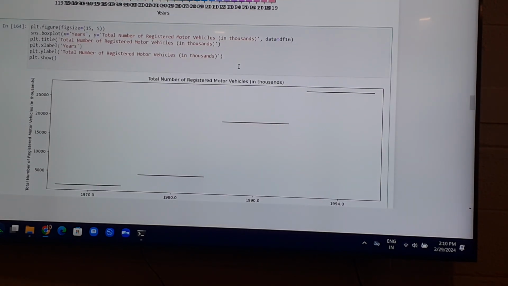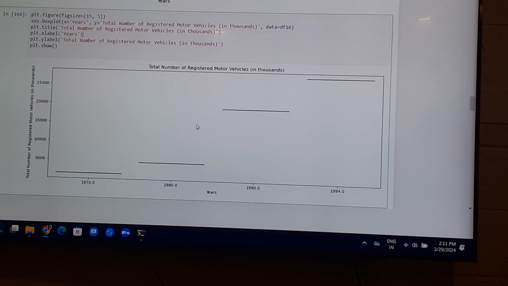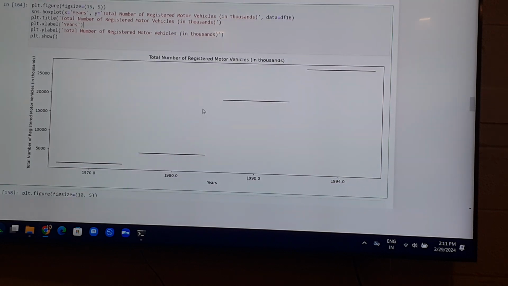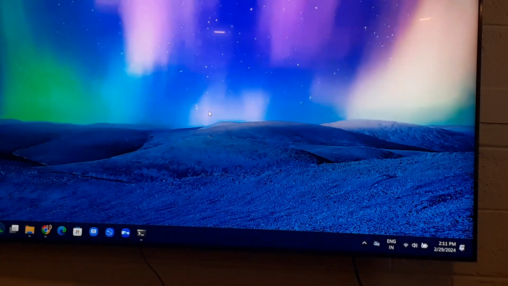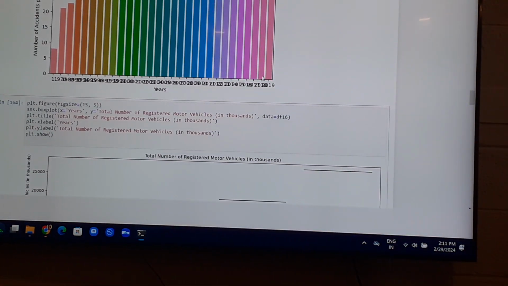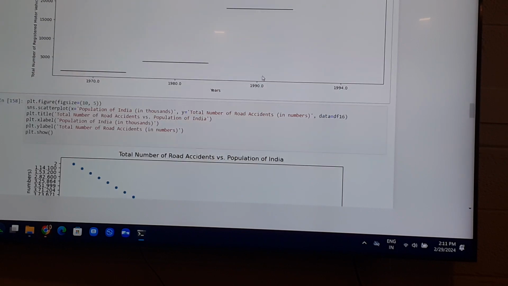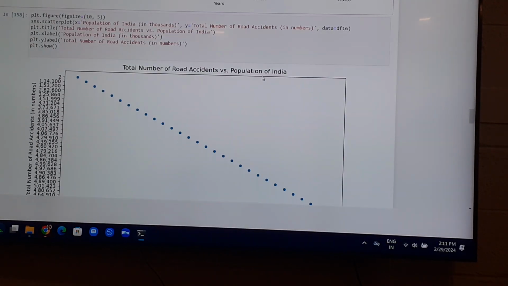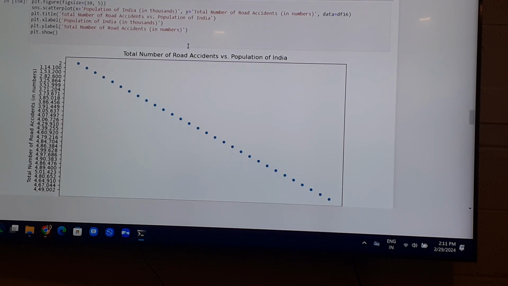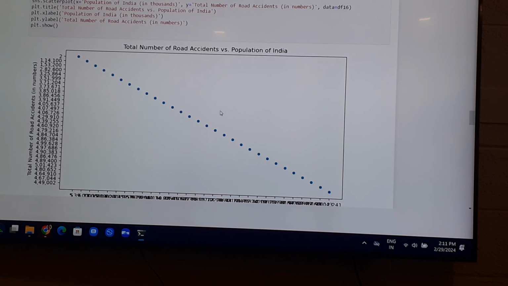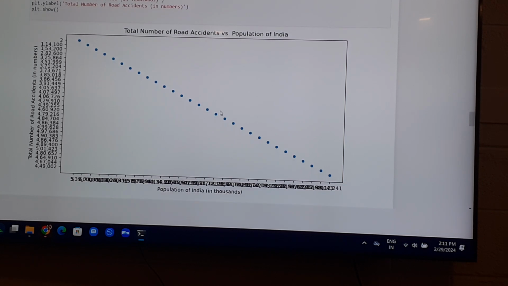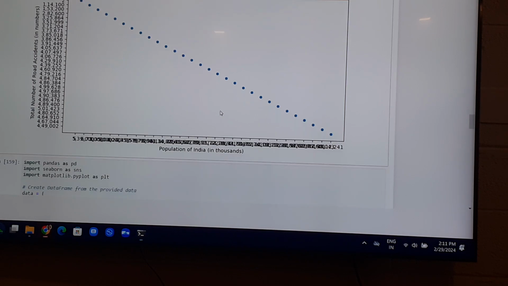Now coming to the box plot, the total number of registered accidents through motorcycles is twice less compared to per lakh population. Now coming to the total number of accidents per population of India, it is gradually increasing throughout the years from 1954 to 2019. This graph indicates that as the population increases, accidents among the people also increase.